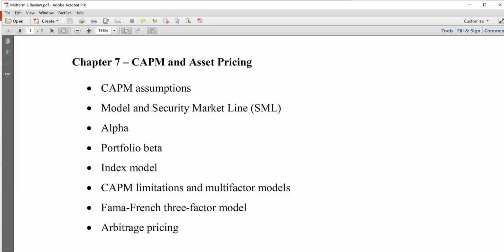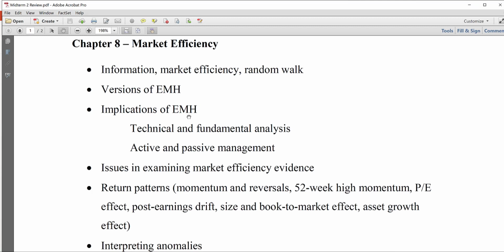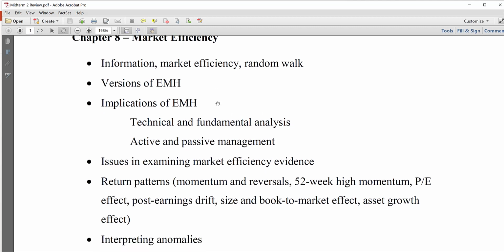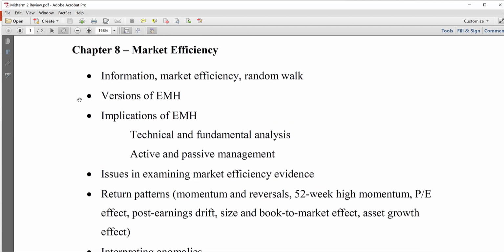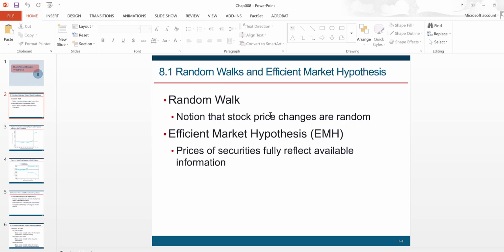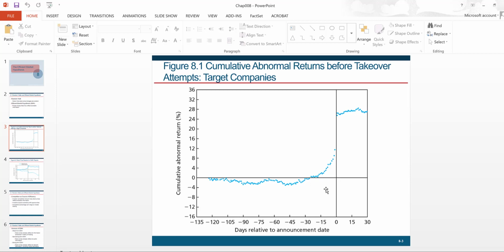Okay, chapter 8, if you look at the reading assignment from this chapter, I'm asking you to read the entire chapter here. There's not a whole lot that we have actually skipped in this chapter. So this is all descriptive, no numerical questions from chapter 8. We talked about the random walk and how that is related to market efficiency idea, the role of information in market efficiency. So if all the information is fully reflected in prices, we say that the markets are efficient.